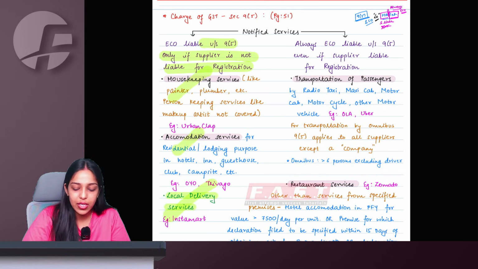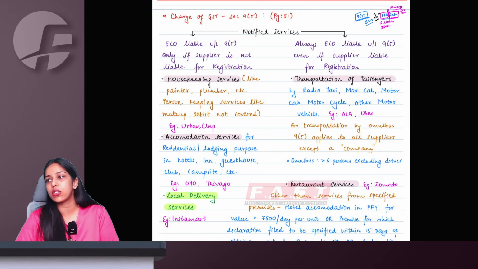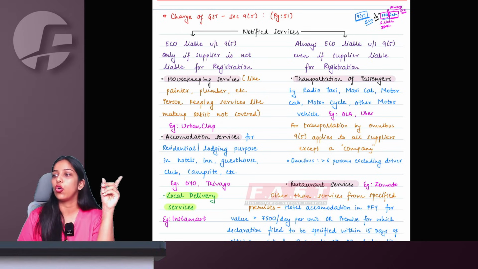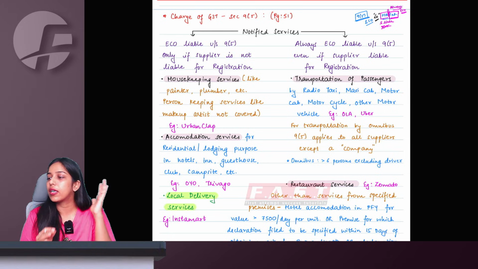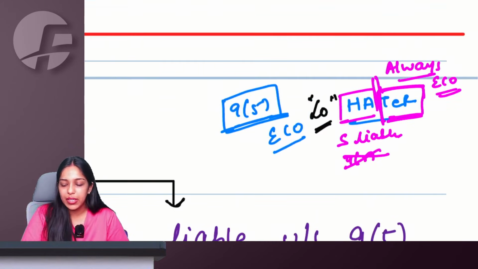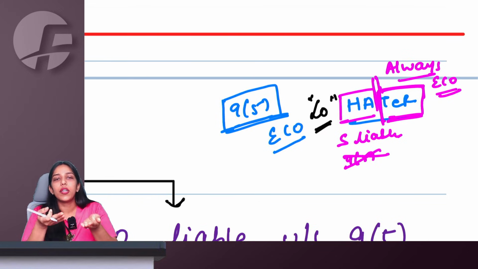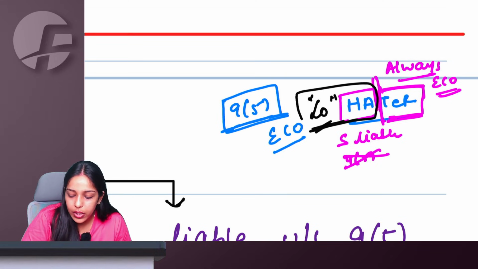But now for these 3 services, which is housekeeping, accommodation and local delivery services, we are saying ECO will be liable only if the original supplier is not liable. Right. Is it clear to everyone? Say yes, ma'am. So we remember it as supplier, HATRE, recipient, HATRE, and e-commerce operator, you collect and pay tax to government. So you have to add this local with the HA part.